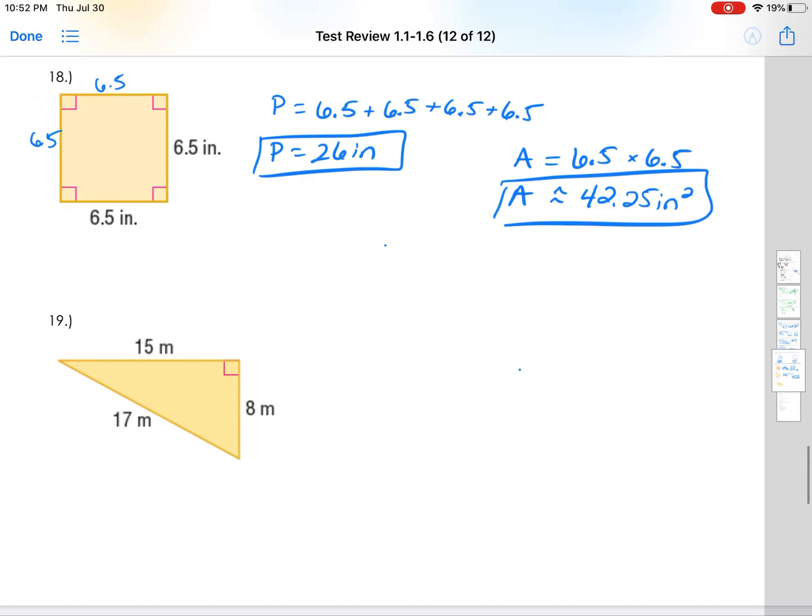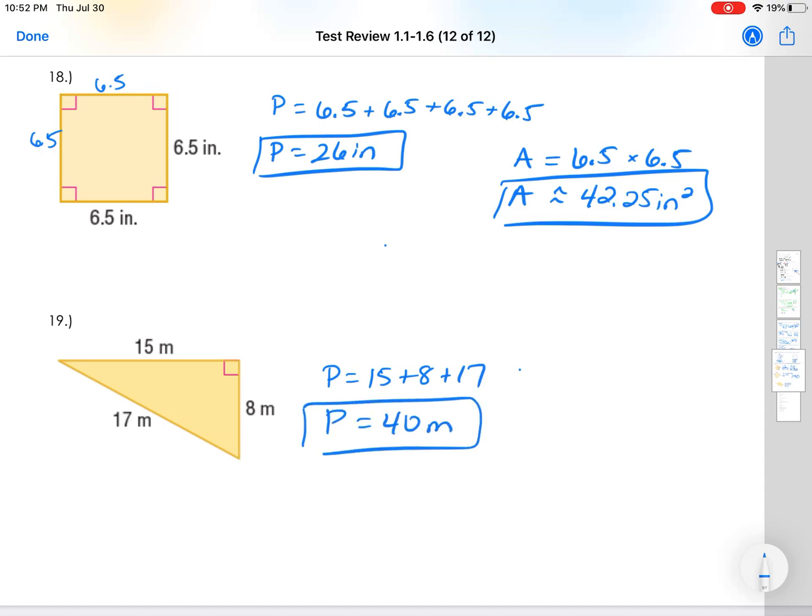And last but not least, our triangle. So we have 3 sides of a triangle. Add them all up. That's 15 plus 8 plus 17. So my perimeter is going to be 40 meters.